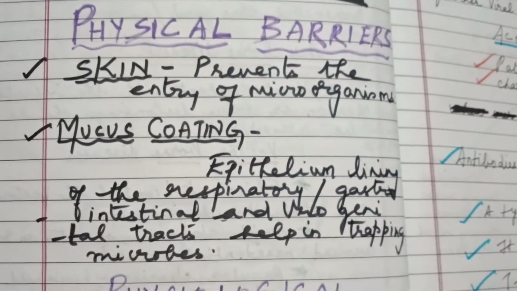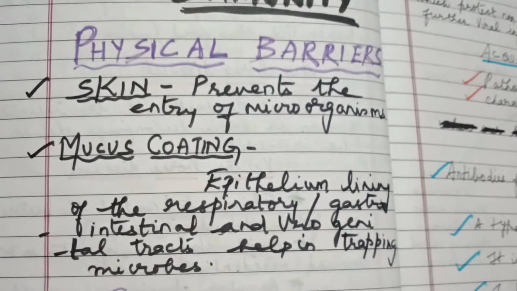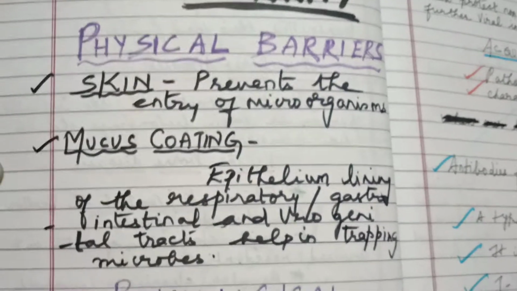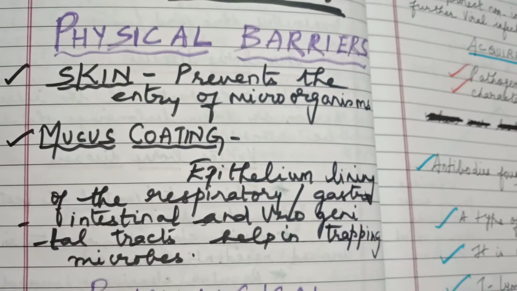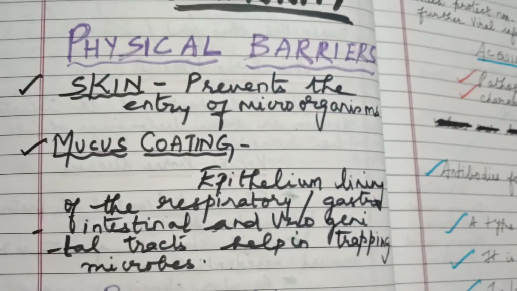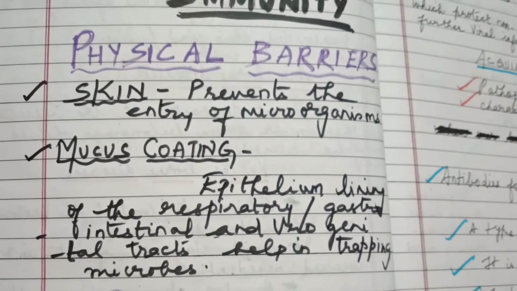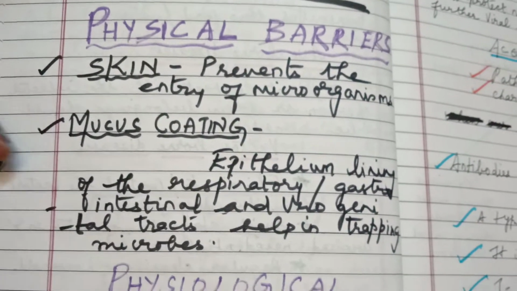Then the mucous coating of the epithelial lining of the respiratory, gastrointestinal and urinogenital tracts is a first line defense mechanism which helps in trapping microorganisms entering our body. That's all about the physical barriers.